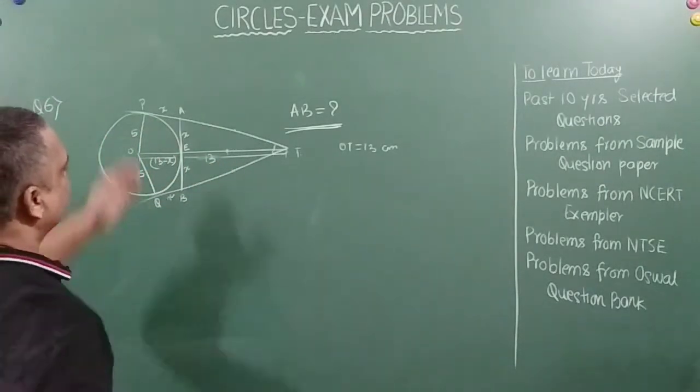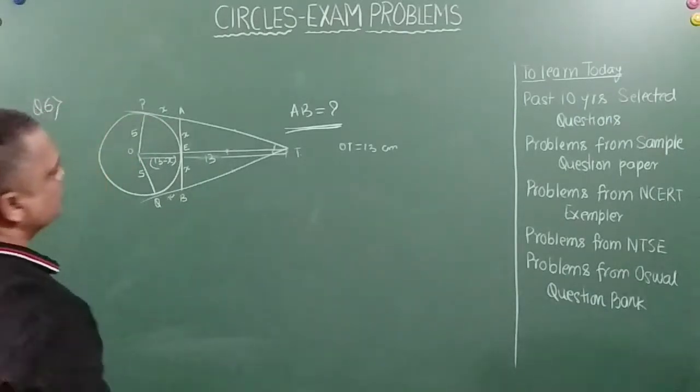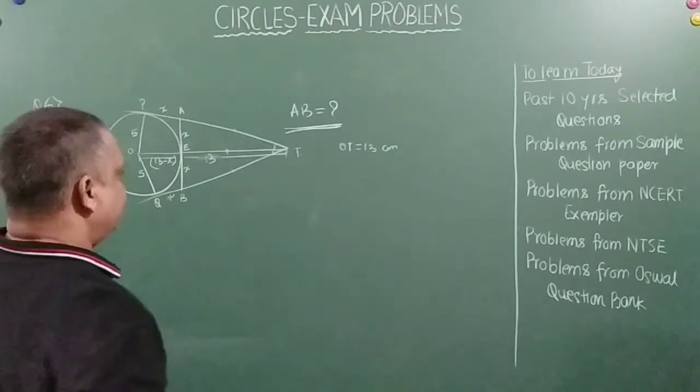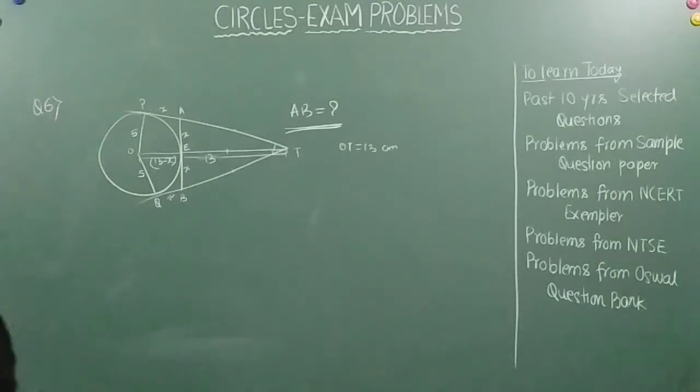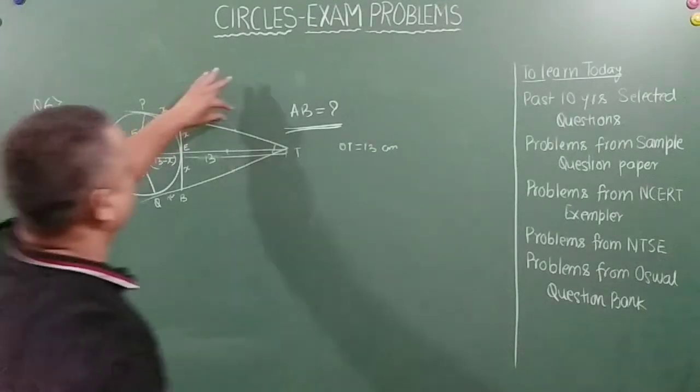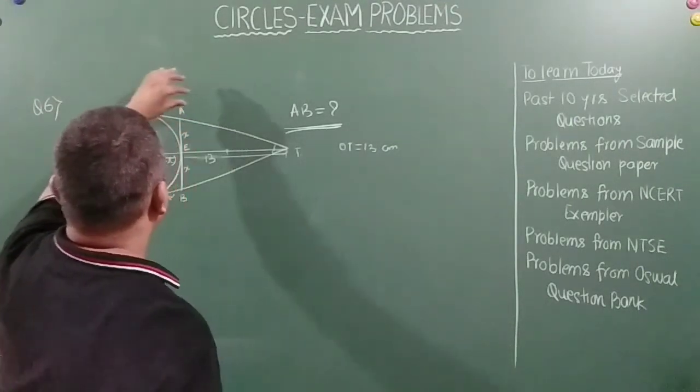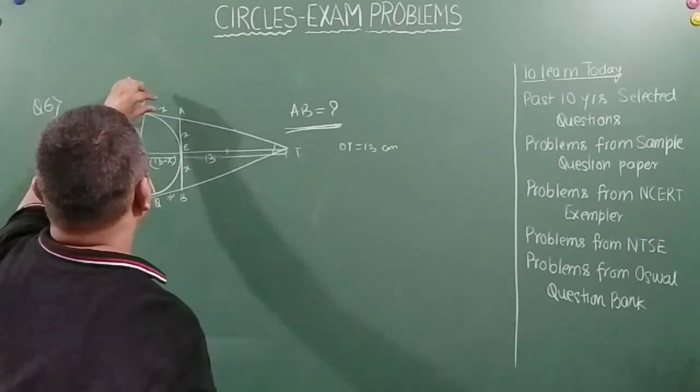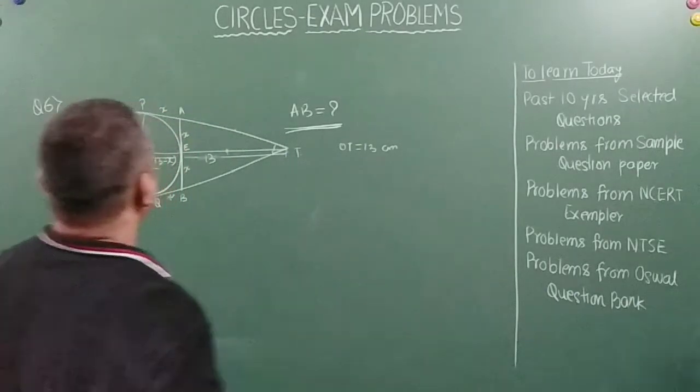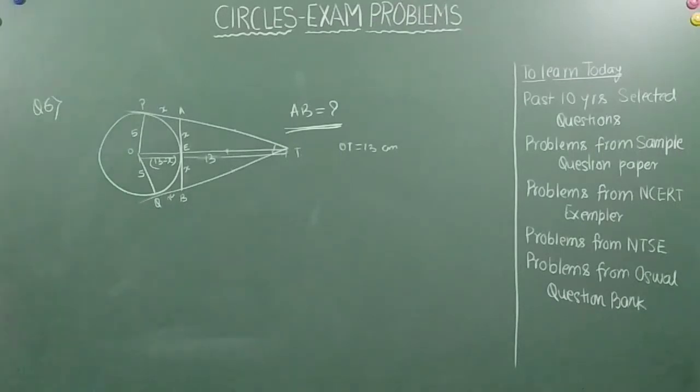Now I have to find out x, right? So what can we do? We will use Pythagoras theorem and then find out this distance. Or is it necessary to find this distance?